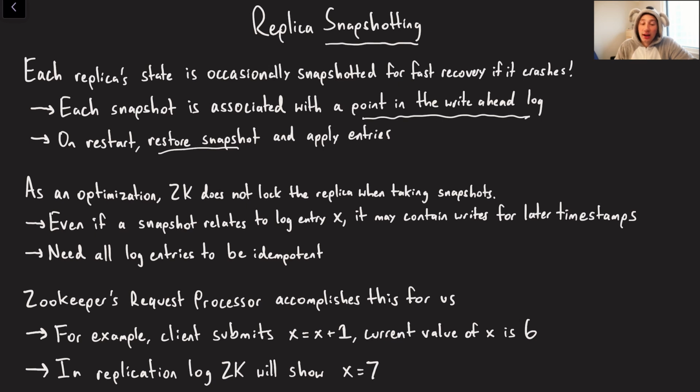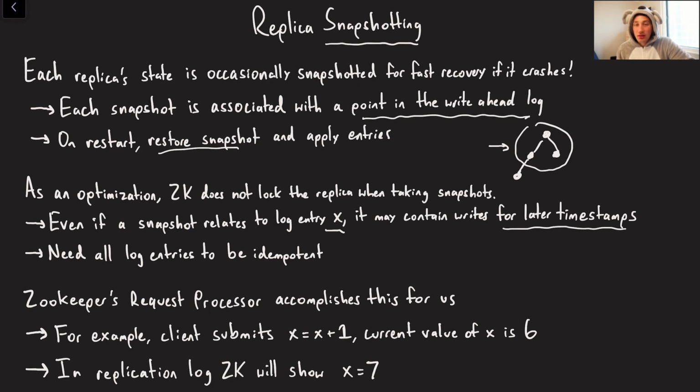So it's going to start the snapshot at one particular entry in the log, and then it's not going to lock anything. So as the snapshot is being taken, we may see writes. If the snapshot starts at log entry X, we may contain writes from later timestamps. We could have a write from X plus 2, X plus 1, X plus 7. There's not really any guarantee, but we know that it may contain later writes because, let's say I'm reading this tree right here. I start my snapshot in this very state. I've read all 3 of these nodes, and right as I'm about to complete my snapshot, this guy here gets added. And all of a sudden we have an extra write in our snapshot.